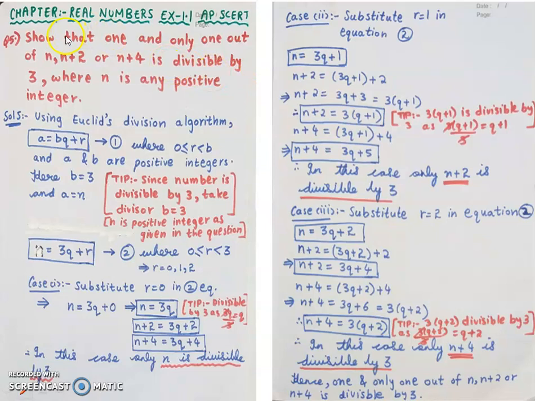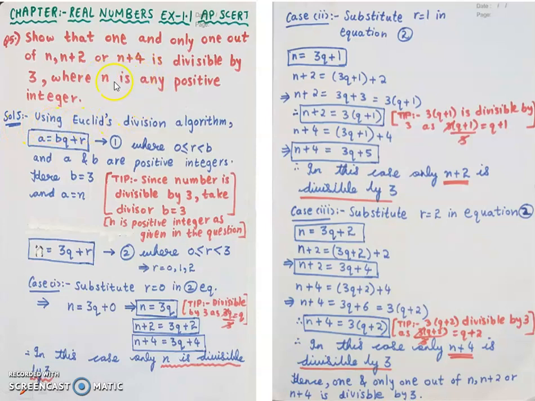You have to show that one and only one out of n plus 2 or n plus 4 is divisible by 3. That is, at a particular time, one at a time, from n plus 2 and n plus 4, any one should be divisible by 3. That is my question, and here I have to consider n as any positive integer. So the introduction will be as we did for other questions also.